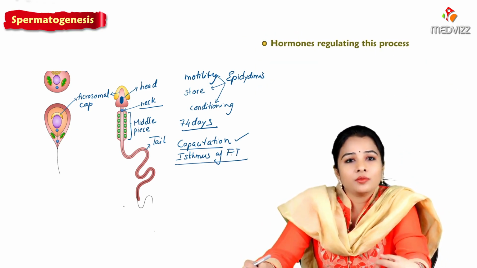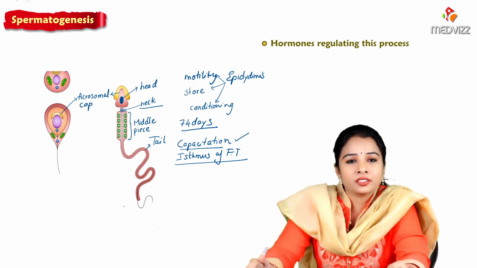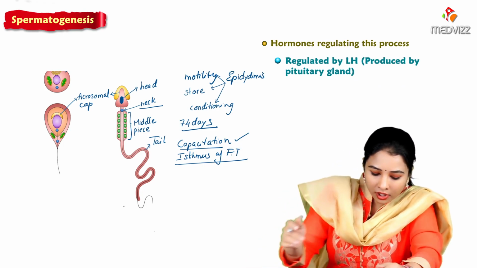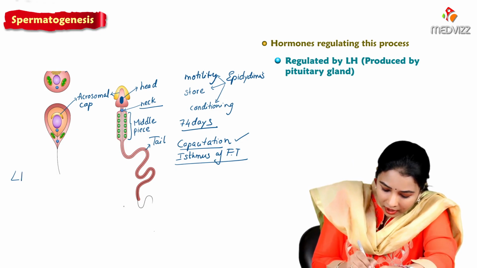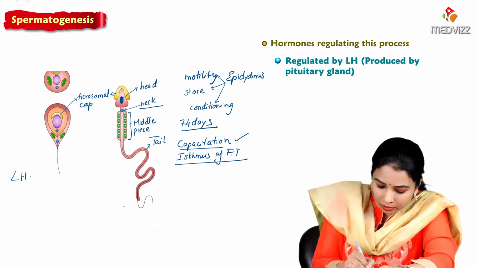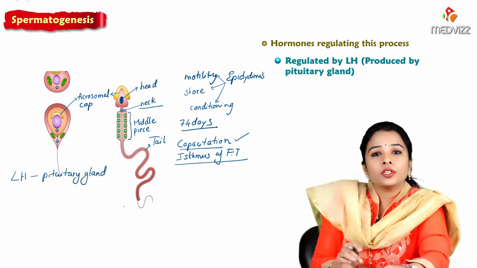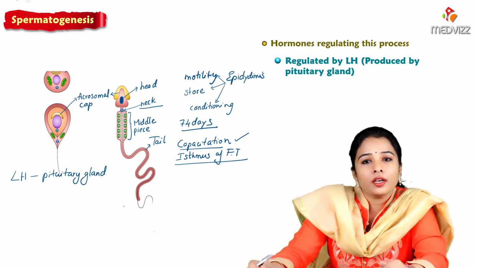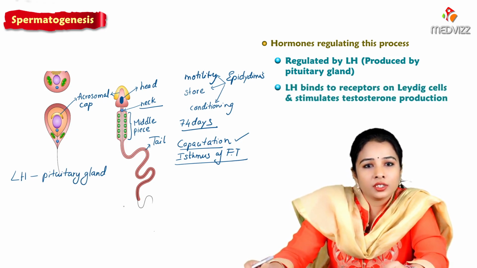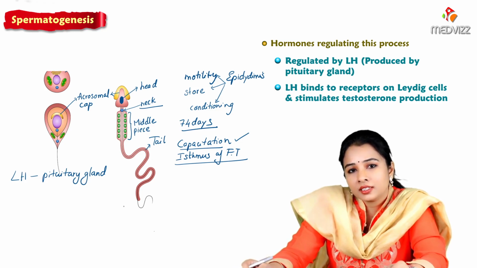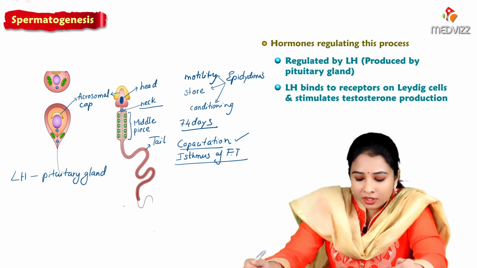So what are the hormones regulating spermatogenesis? Spermatogenesis is regulated by LH production by the pituitary gland. During adolescence, there will be an LH surge, which is produced by the pituitary gland. LH is the luteinizing hormone, and LH binds to the receptors on the Leydig cells. Leydig cells are also present in the testis in between the seminiferous tubules.